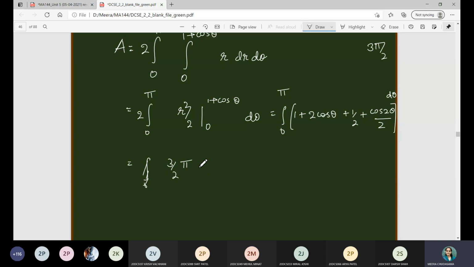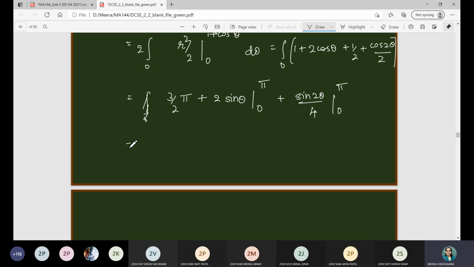So I will just write pi plus 2 integration of cos theta is sin theta, 0 to pi, plus 1 by 2 we have already taken and it is sin 2 theta by 2 into 2, so it is 4, 0 to pi, right? So this is 3 by 2 pi plus sin pi is 0, sin 0 is 0. Here sin 2 pi is 0, sin 0 is also 0. So both of these quantities will be 0 and the final answer will be 3 pi by 2.